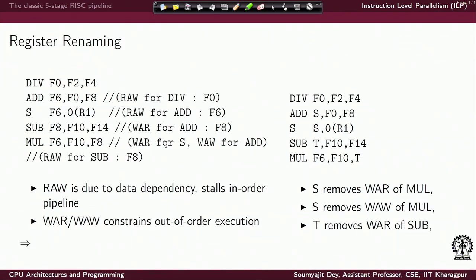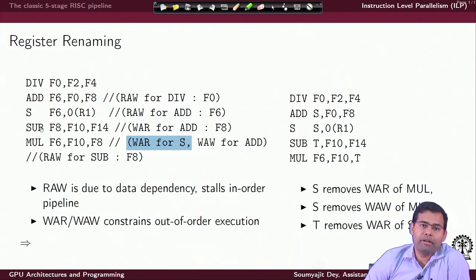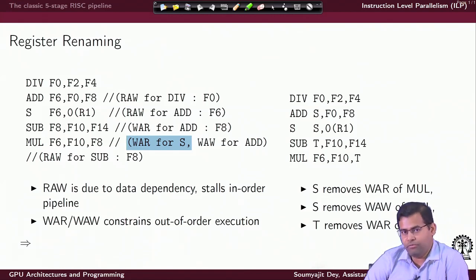So, essentially this issue of write after read is getting resolved. Now, there are some more similar issues that are getting resolved. For example, there was a write after write issue also, that is, F6 is being written by multiply and F6 is also being written by add. Earlier there was a strict ordering that add should happen before multiply, but now that is also changing, because add is writing to S and multiply is writing to F6. So, they are different registers. In that way this register renaming of S removes the write after write dependency of multiply also.